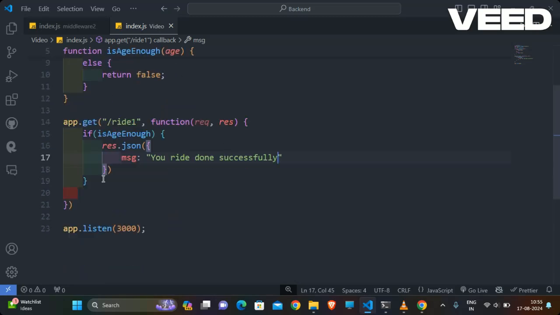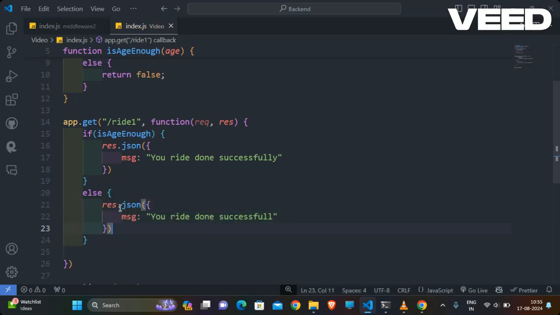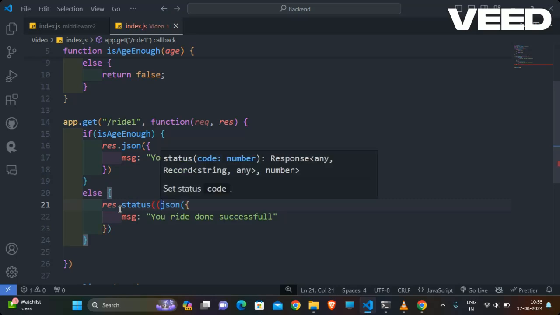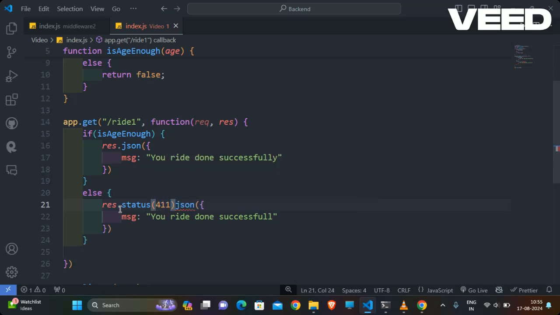Otherwise, in the else case, I want to show a status code, 411 actually, and say you are not eligible for this ride. Okay.